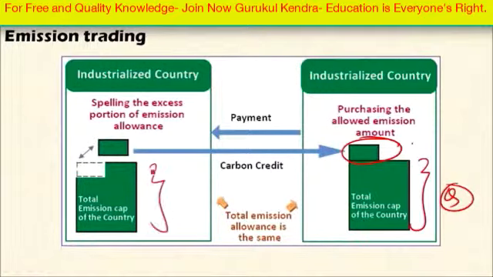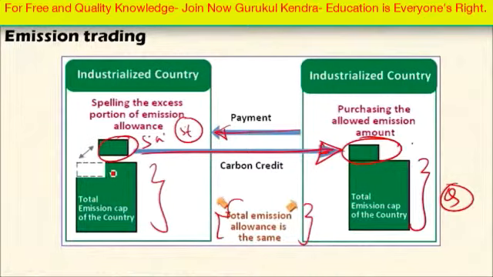So if that country has 5 units, that means 5 tons of carbon dioxide equivalent gases remaining within that quota, it can sell that unit to the country which has violated the quota system. So this is the carbon credit. It can buy the carbon credit from other industrialized countries, so that the units are traded among the industrialized countries to remain within the limits. Here also the total emission allowance is the same for the member countries.